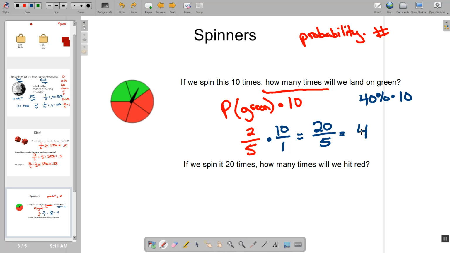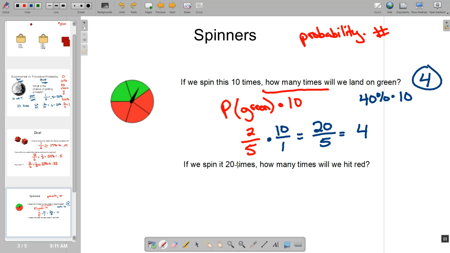So I know that if I spin this 10 times, I will land 4 times on green, which actually makes sense if you think about it, because if 2 out of 5 spins gives me green, well, then 4 out of 10 has to give me green as well. So they have to be equal.